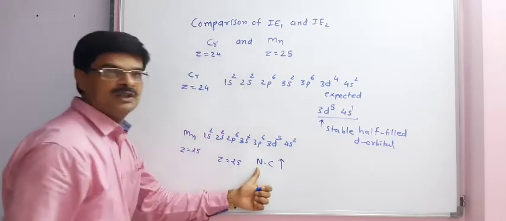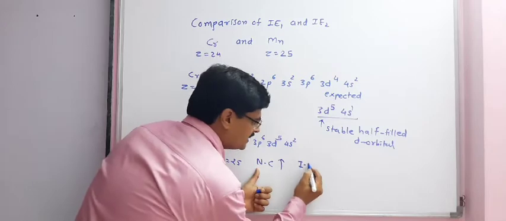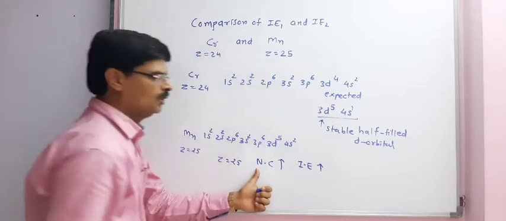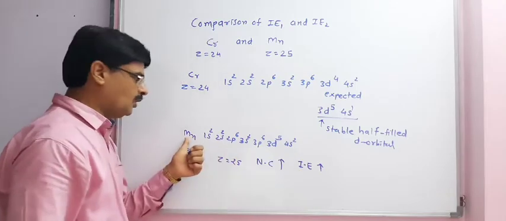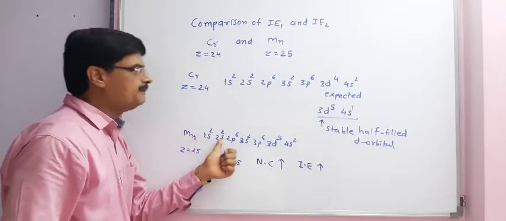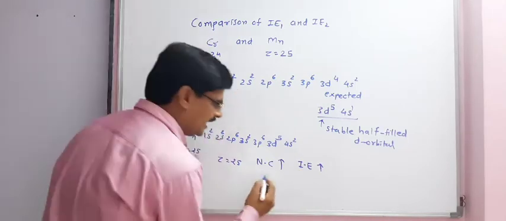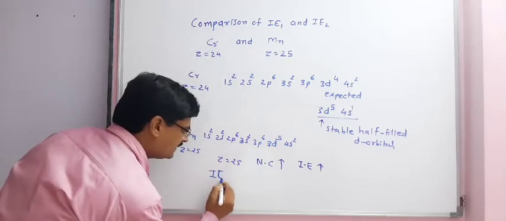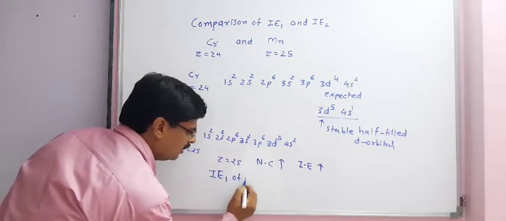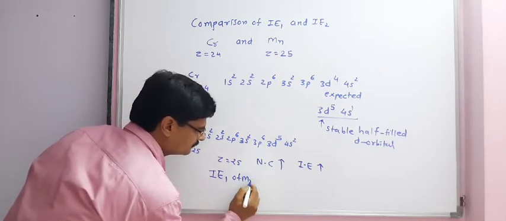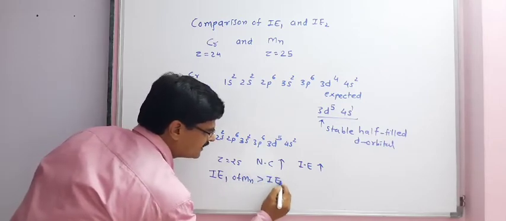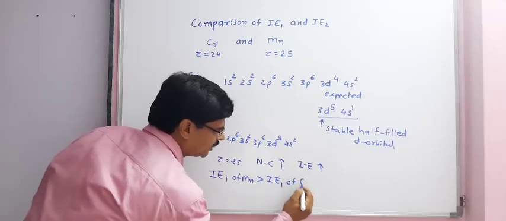If the nuclear charge is more, then ionization enthalpy is also more. So removing the first electron from Mn is more difficult compared to chromium. So we can write that IE1 of Mn will be more than IE1 of chromium.